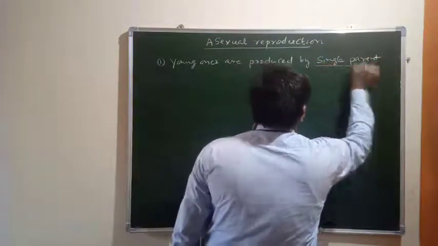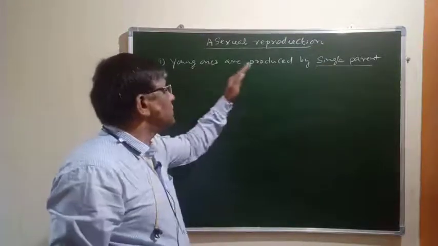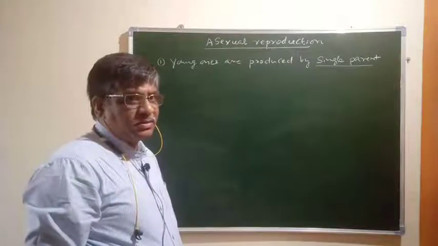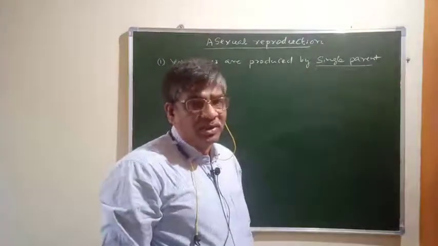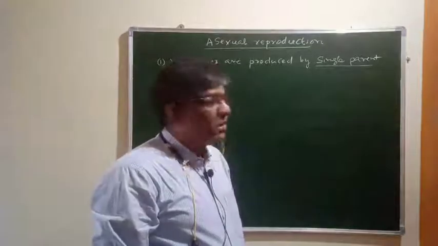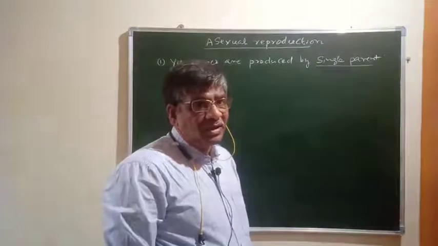So this is important. Young ones are produced by a single parent. Only one parent is involved in the process of reproduction. Such reproduction is called asexual reproduction.